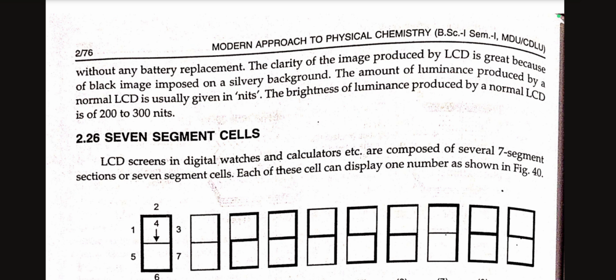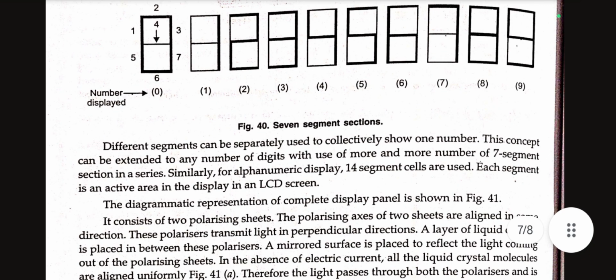7-segment cells. LCD screens in display watches and calculators, etc. are composed of several 7-segment sections or 7-segment cells. Each of these cells can display one number as shown. Different segments can be separately used to collectively show one number. This concept can be extended to any number of digits with the use of more and more 7-segment sections in a series. Similarly, for alphanumeric display, 14-segment cells are used. Each segment is an active area in the display in an LCD screen.